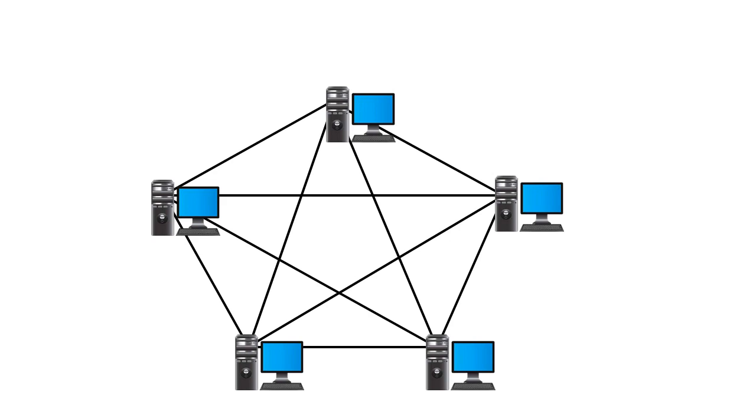Let us assume that we have 5 computers in the network. Then each computer must be connected with 4 other computers of that same network. Therefore, each of the computers in that network needs to have 4 connection ports for connecting those computers of that particular network. So, in the mesh topology, it is quite difficult to build a large setup.